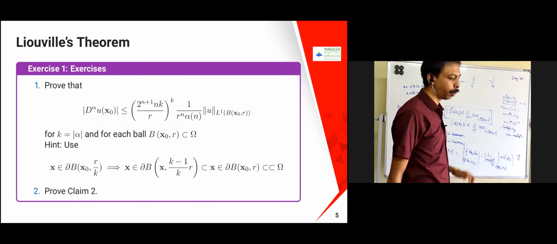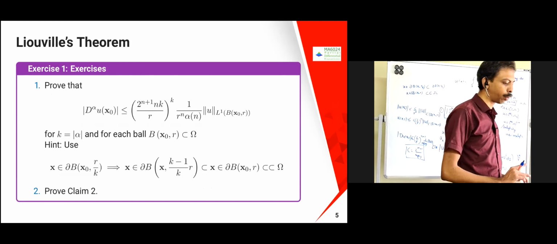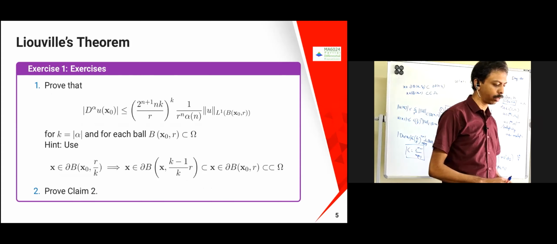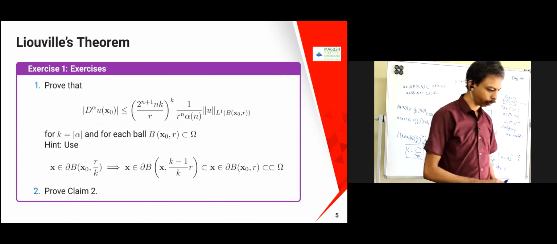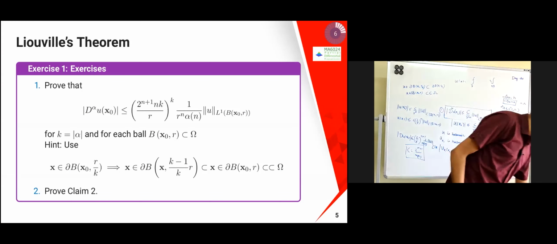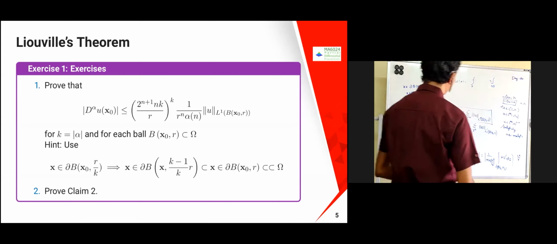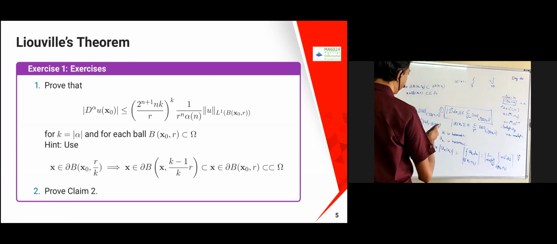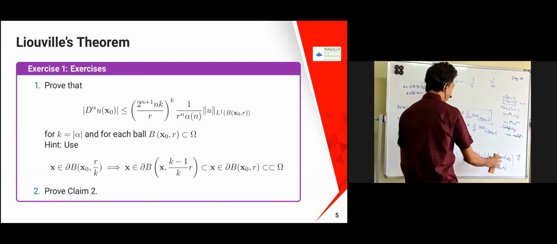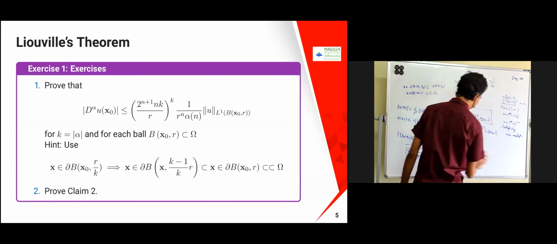In the other case, you just shrink the ball, like x minus x naught, the boundary of B of x naught, r by k, etc. So something similar to that. Okay, so that's all for Liouville's theorem. We already proved the claim, or rather we have proved part of the claim. The second part of the claim is left as an exercise. You can just complete that.